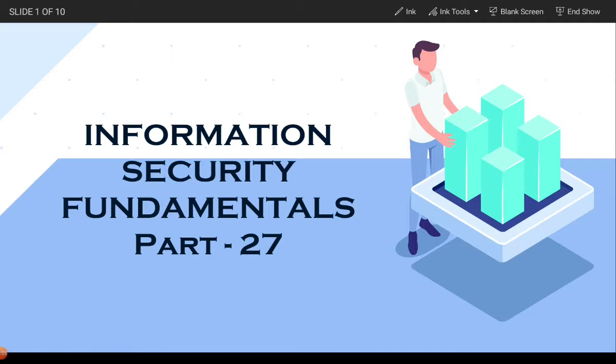So in today's session, we will be continuing with application security and we will further look into more details related to it. So let us begin.